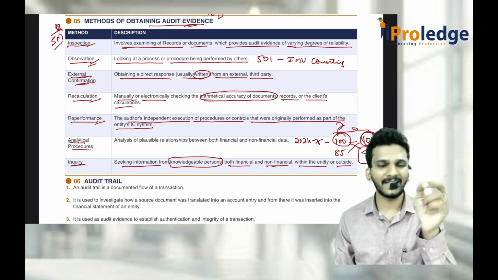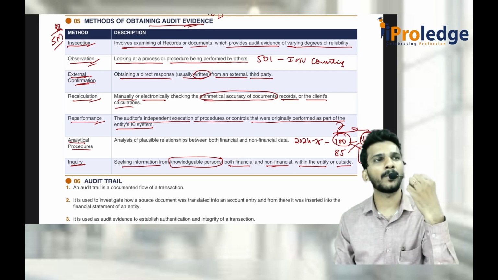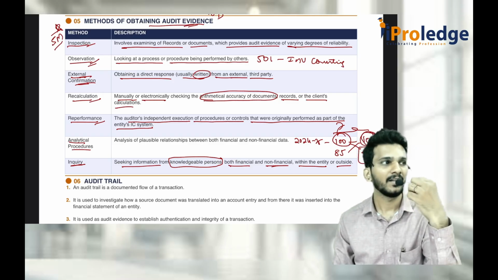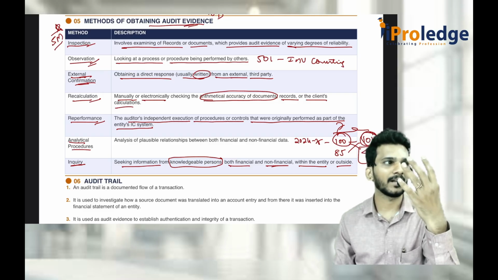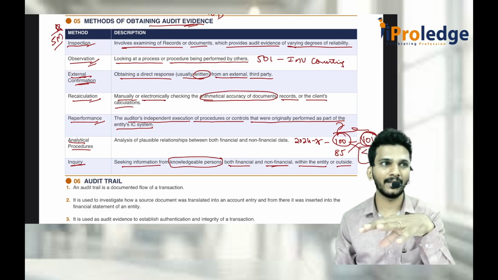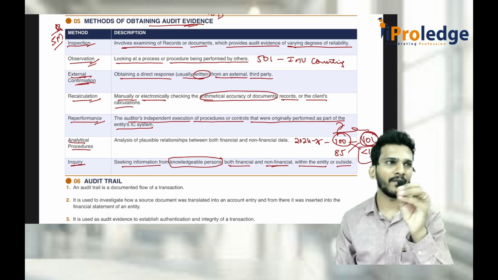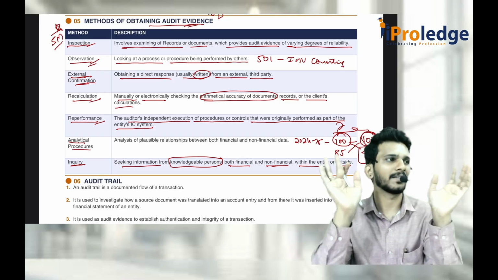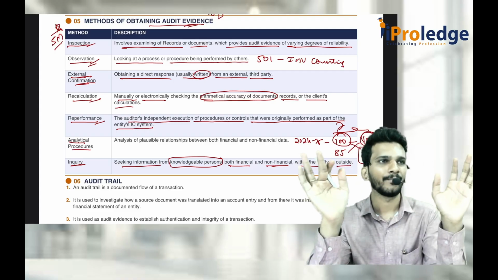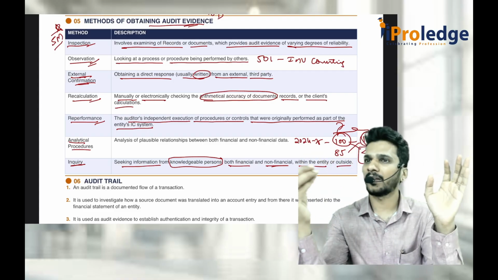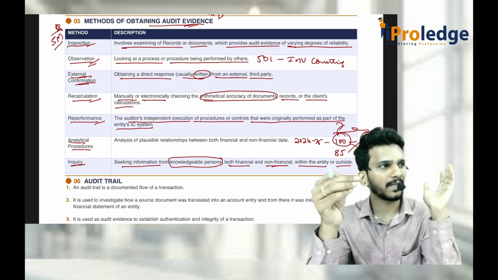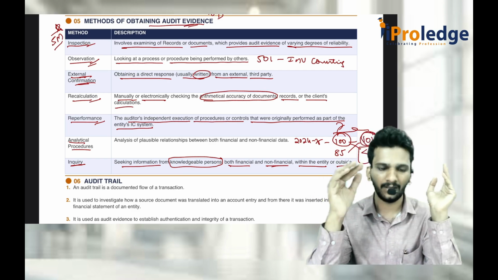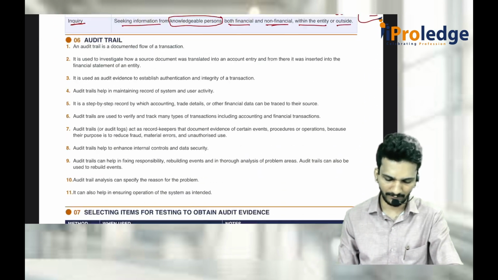For the purpose of risk assessment procedure, how do we obtain the evidence? There are only 4 methods available there. All the methods are not available. You remember these 7 methods. In any part of any audit, you can obtain evidence only by these methods. There are no other methods of obtaining the evidence. Out of which some methods are suitable for some activity, some are not suitable for some activity. That also has to be discussed wherever that comes. This is a 5 marks important question.